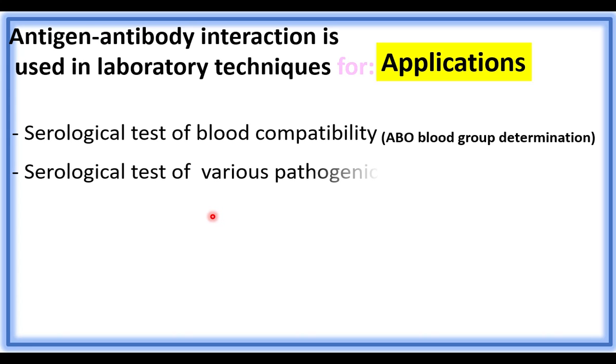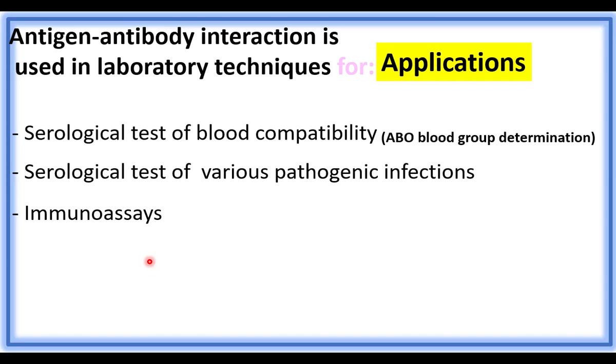And these reactions are used in the serological test of various pathogenic infections. When there is pathogenic infection, our body will produce antibodies. The antibody will be in the serum. When the serum is tested, we can understand whether pathogenic infection is there or not. And this antigen-antibody interaction is used in immunoassays.